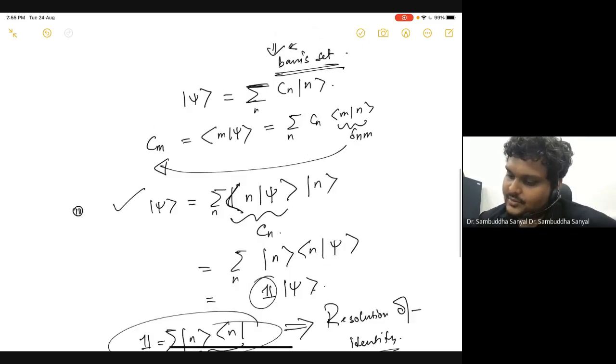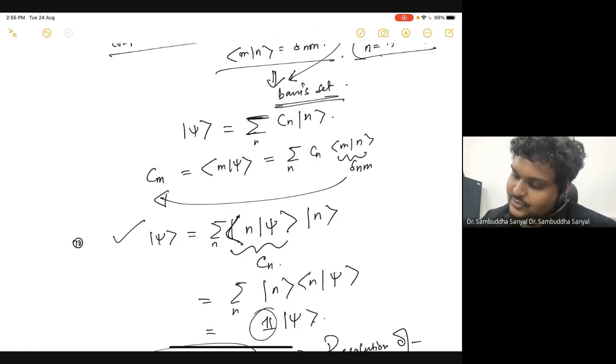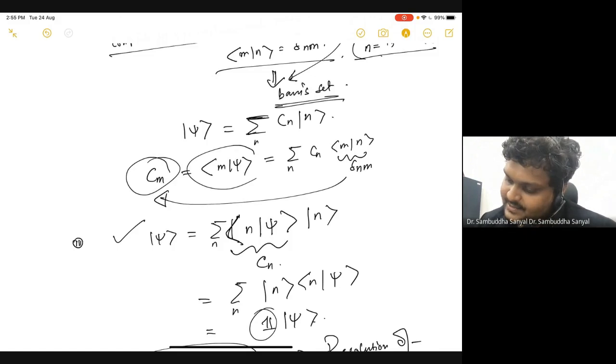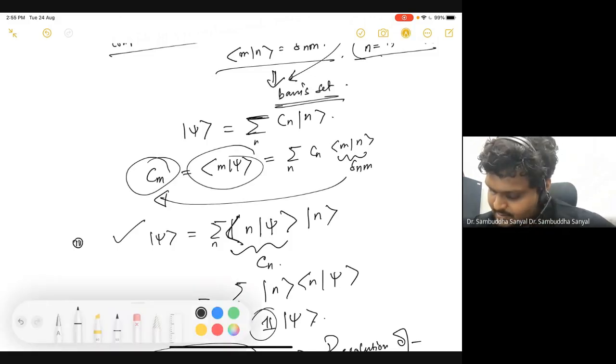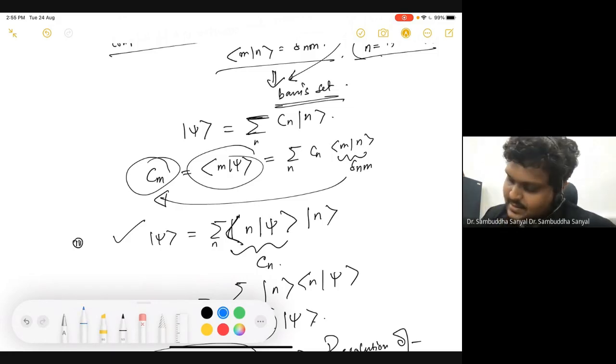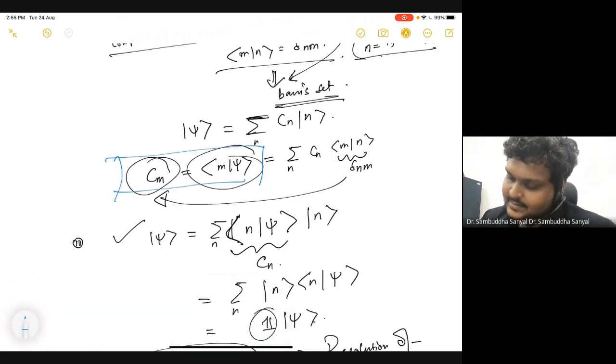Okay. So we just argued that this Cm must be m psi. Did you understand this line? Let me change the color. So if Cm is m psi, then I can replace this Cn here by n psi, right?